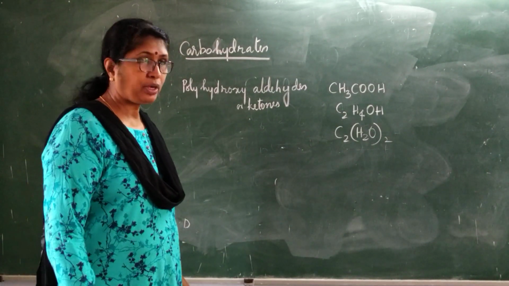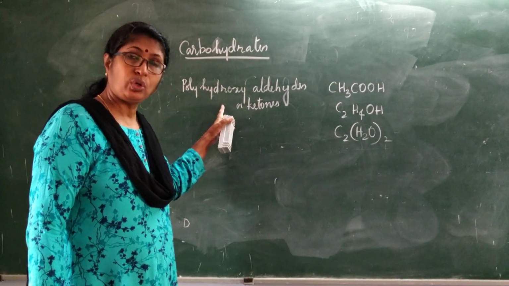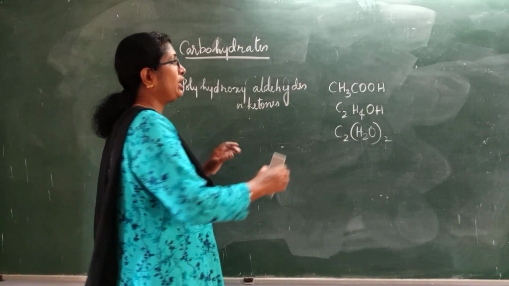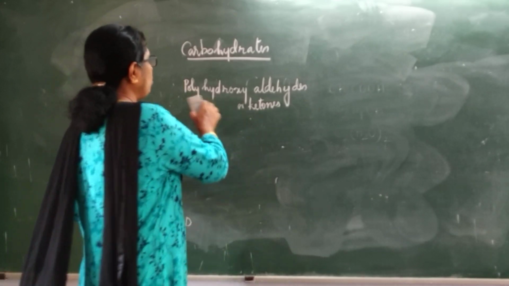So carbohydrates are either polyhydroxyaldehydes or ketones, or the molecules which on hydrolysis give these polyhydroxyaldehydes or ketones.